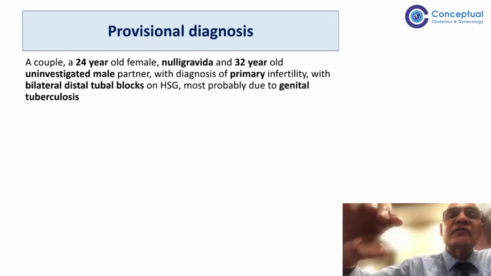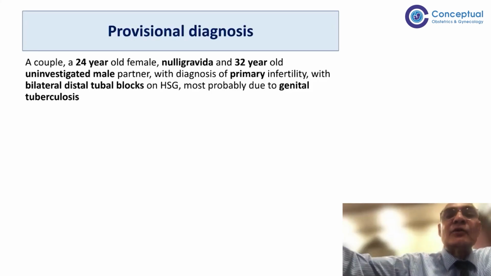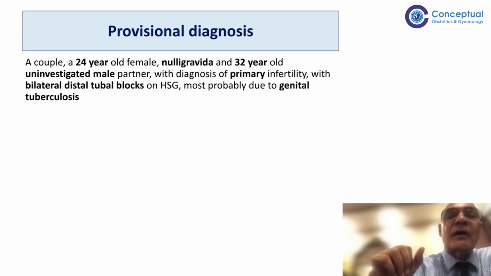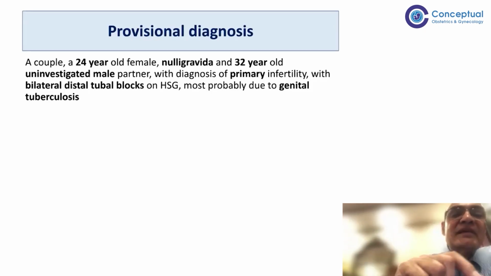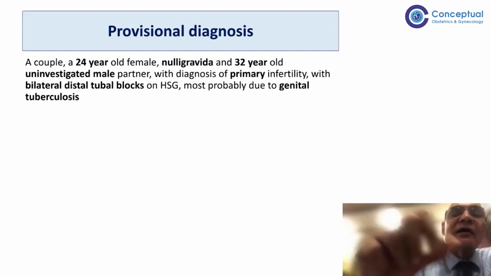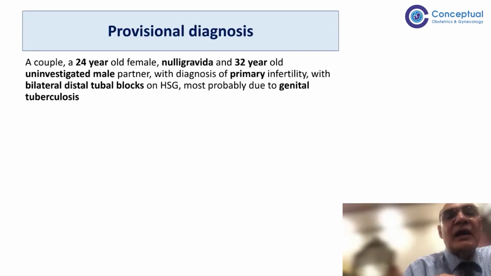Similarly, PCR positive with IGRA or some other test, then you can take it as probable TB. Or PCR positive with some radiological imaging evidence, like in your case, PCR positive and HSG finding, then it can be taken as probable, not definite, TB. Or some ultrasound finding can also be there sometimes, which can also be a sign of tuberculosis. So if there is ultrasonic evidence of a tubo-ovarian mass with positive PCR in an infertility patient, that can also be a case of suspected tuberculosis, and we can do further tests on them.